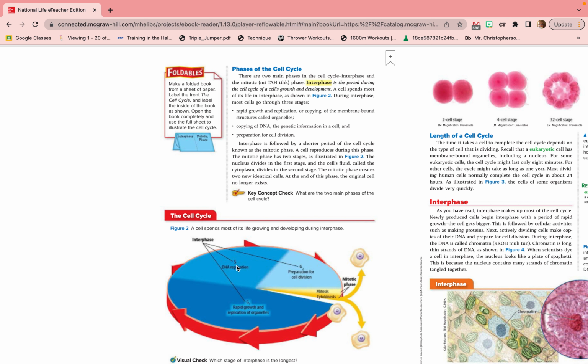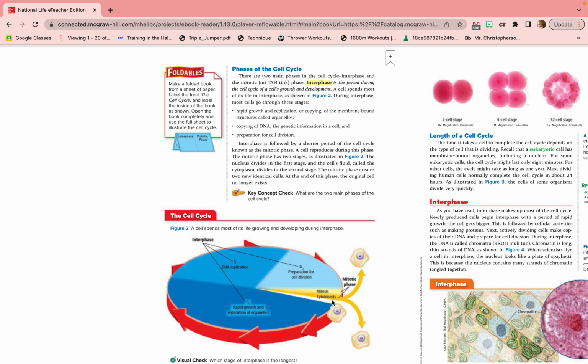So here's interphase, where we go through the rapid growth and replication, copying of the DNA, the genetic material of the cell, and then the preparation for cell division. And then after that, we go through the mitotic phase, which is significantly shorter than interphase. And in the first part, mitosis, the nucleus will divide, and then the cytoplasm, cytokinesis, will divide. And when that cell splits, you end up with 2 cells that are identical.